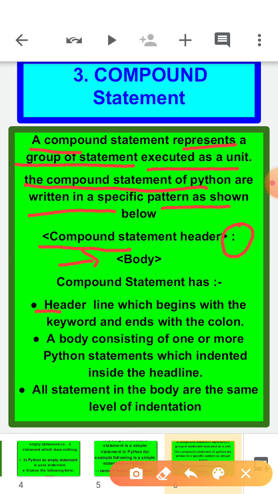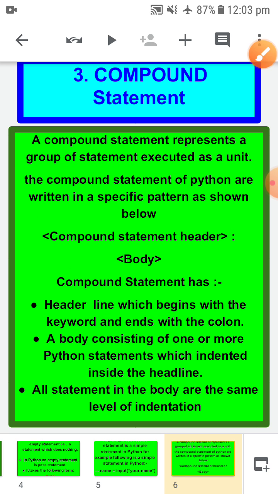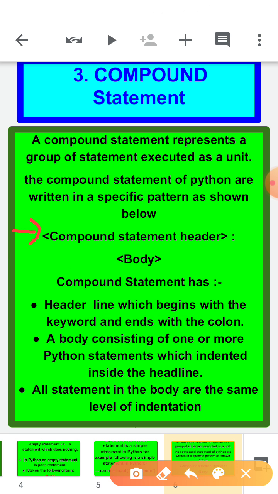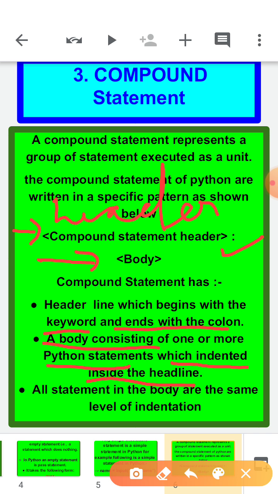There is a header line which begins with a keyword. This particular line is a header line basically. This header line begins with a keyword, meaning anything which has special meaning already saved inside the computer's mind, and ends with a colon. So this colon should be there in the header. Then you have the body consisting of one or more Python statements which are indented inside the header line.